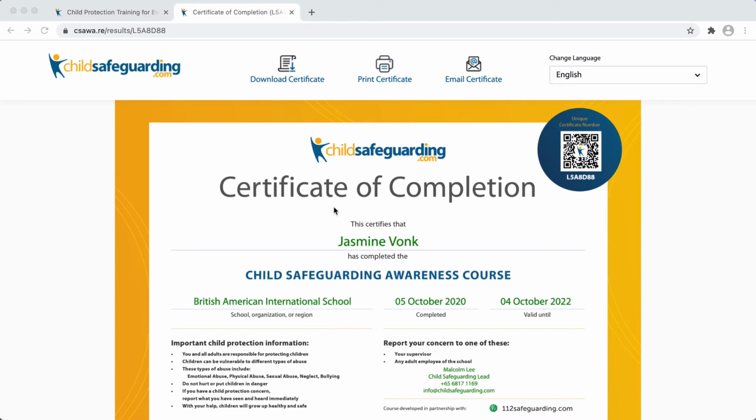What this does is add a level of security to the certificates themselves, thereby ensuring that every certificate that is validated on our system was actually completed by the learner that claims they did it, so that certificates issued by childsafeguarding.com cannot be faked. They cannot be made in Photoshop because they won't show up in our verification system.